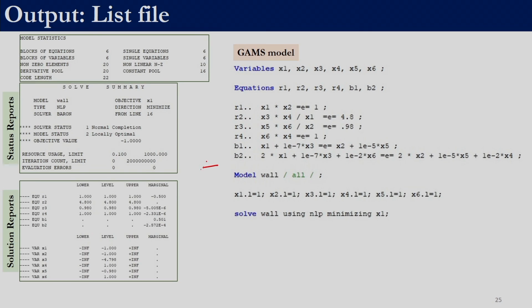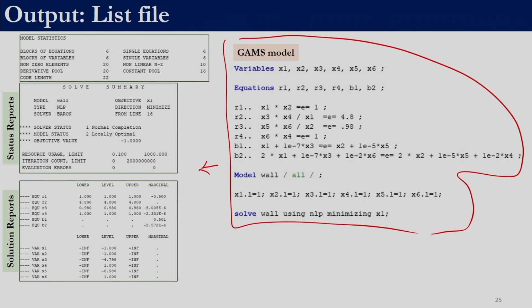So this is the solution for this model. A section of the list file is shown over here. We are not showing you the echo print or the equation listing, we are directly looking into the results. We have normal completion, the solver status is normal completion, and the objective function value that we get is minus 1. So x1 is equal to minus 1, and the rest of the values can be obtained from here. In this case x1 was the objective, so this value corresponds to this x1, otherwise it just corresponds to the objective function value.